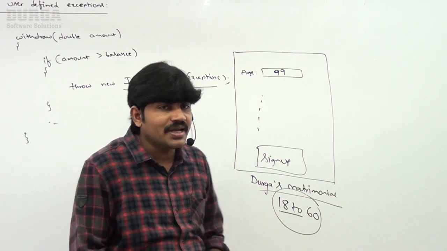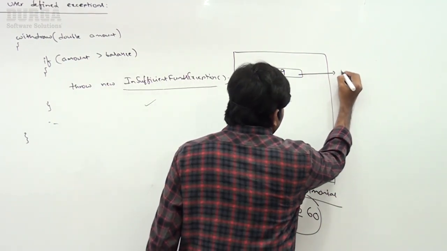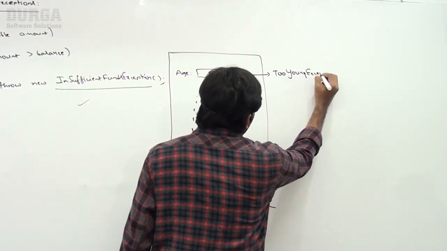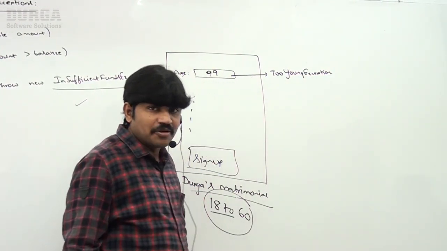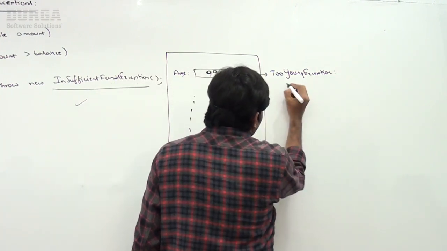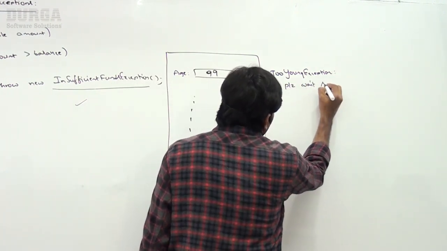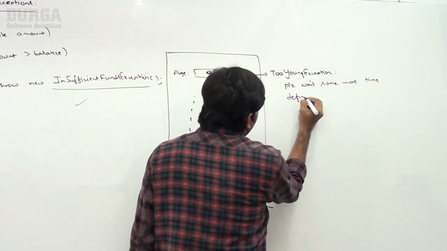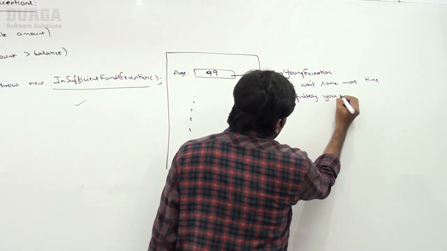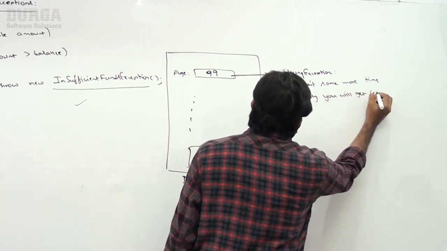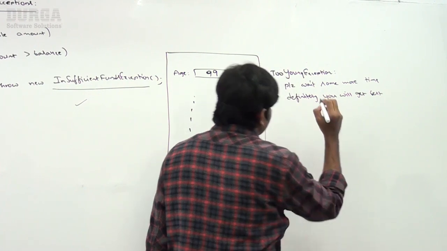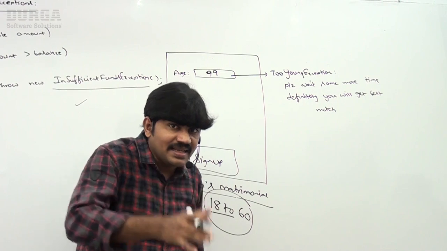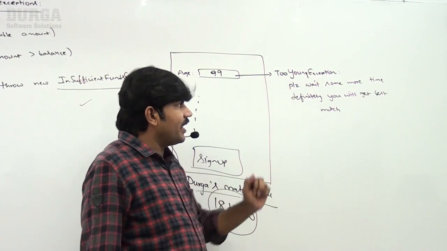Then what I have to do is raise an exception saying too young exception. Please wait some more time. Definitely you will get the best match. Observe that. If a person tries to register with 99 years age, then automatically too young exception.